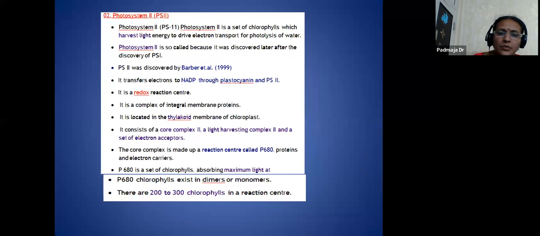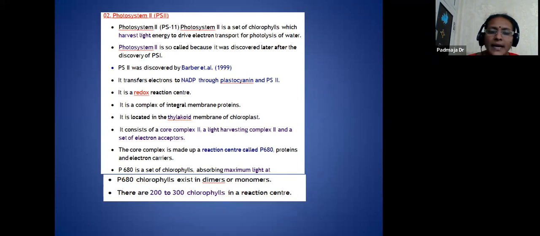And this PS2 reaction center is a set of chlorophyll which harvests light energy to drive electron transfer for photolysis of water. This breaking or splitting of the water molecule takes place near PS2. PS2 is so called because it was discovered later, after the discovery of PS1. PS2 was discovered by Barber et al. And it transfers electron to NADP through plastocyanin and PS1. And it is a redox reaction center.